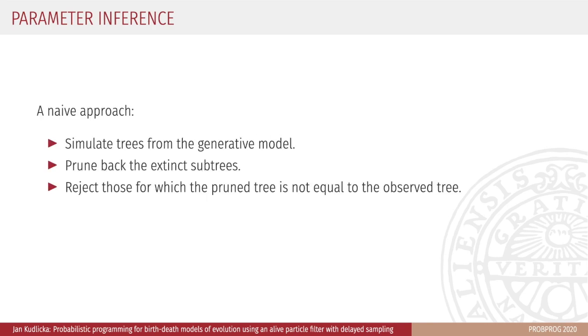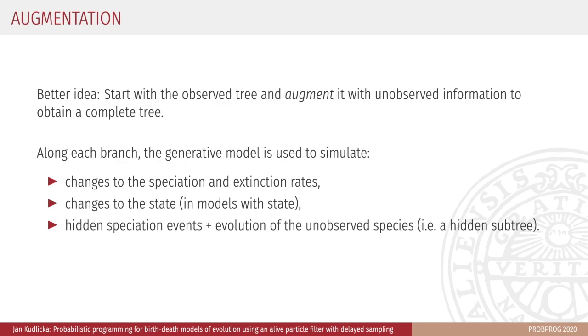A naive approach would be to implement a generative model as a program, prune back the extinct subtrees from generated phylogenies, and reject those where the pruned tree is not equal to the observation. Obviously, no pruned tree will ever be equal to the observation, so this approach will always result in rejection. So let's do something else.